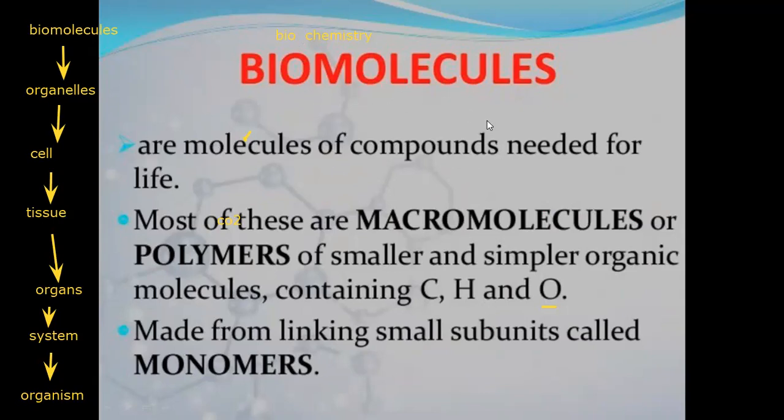We call these biomolecules macromolecules because they are very big. Another name is polymers, which are made up of monomers. Which one is smaller? Monomers. So groups of monomers form polymers, and when we break down polymers, they result in monomers. I forgot something. We call them organic because they contain C, H, and O, three main elements. If one of them is not found, we don't consider it organic.